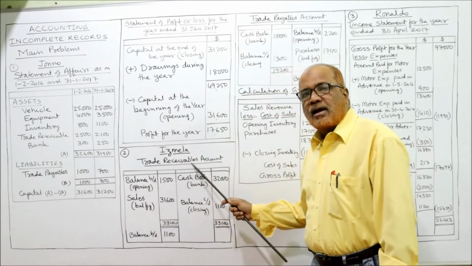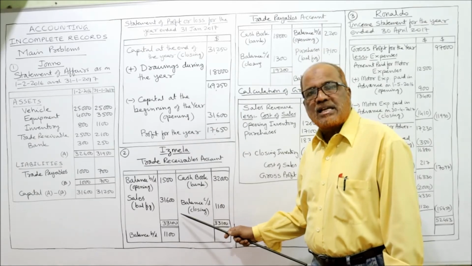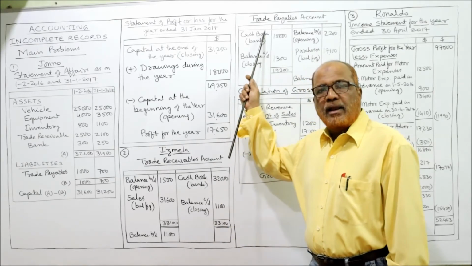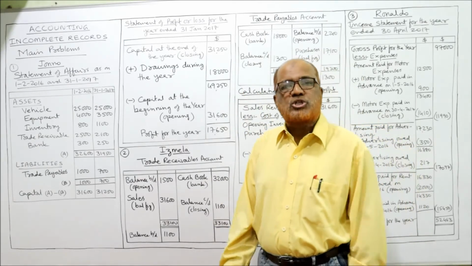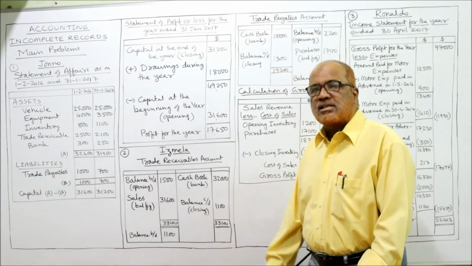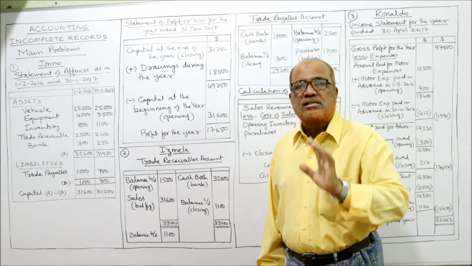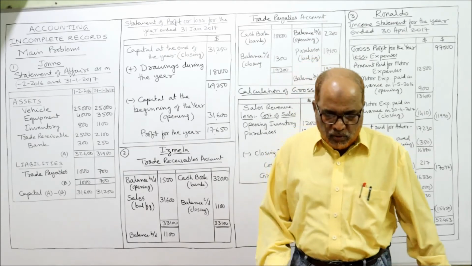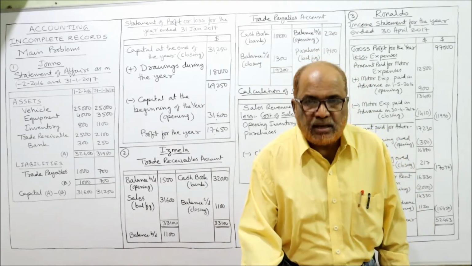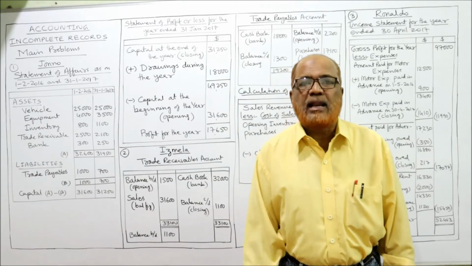So the trade receivable account is prepared to find out sales revenue. The trade payable account we prepare to find out the purchases. So how to find out sales revenue? Opening and closing trade receivables are given. In the problem you can see the trade receivable at the beginning of the year 1500, end of the year 1100.